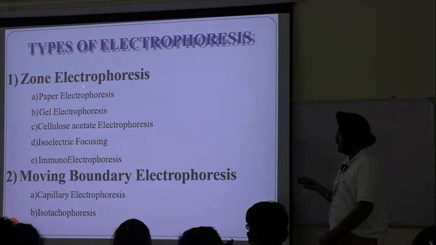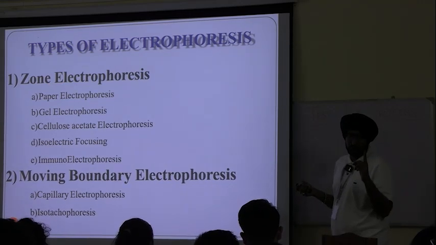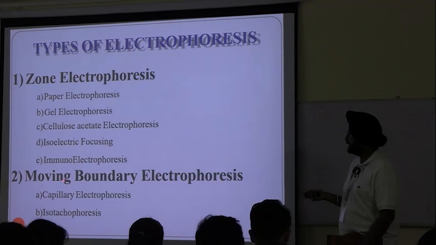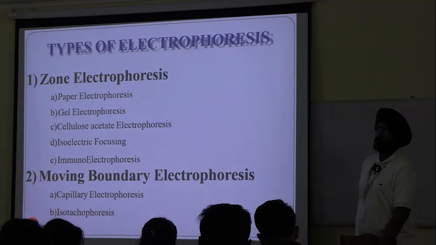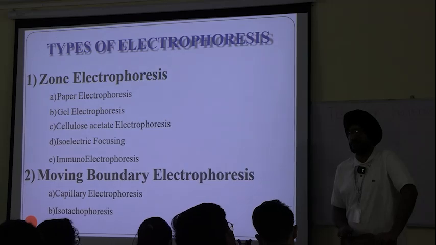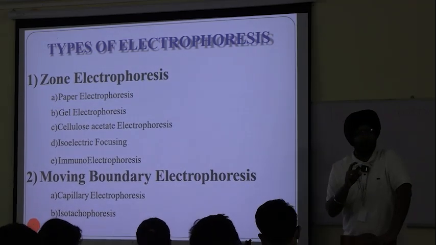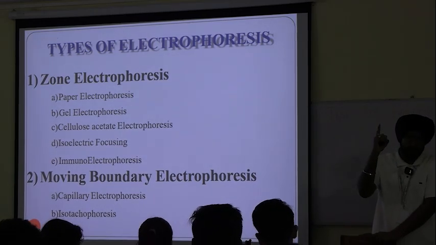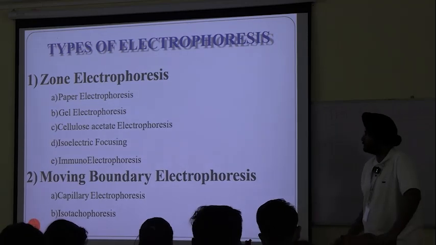Okay. Number 1, the first category, is zone electrophoresis. And what is the second type? Moving boundary electrophoresis. I think you must never have heard these types of classification. This is the basic classification. Electrophoresis is classified into 2 categories. Number 1 is zone electrophoresis, and number 2, moving boundary electrophoresis.